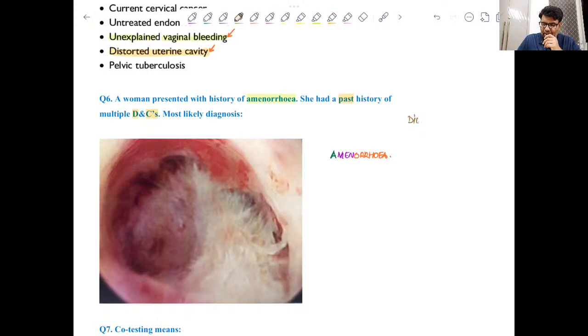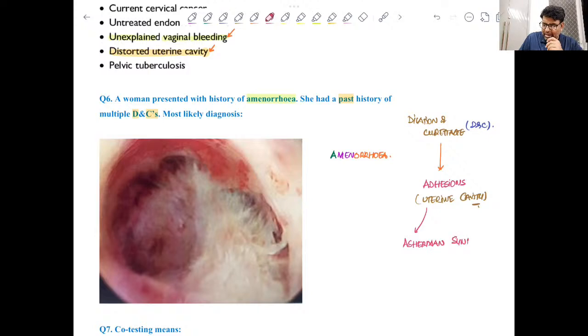So dilatation and curettage, that is D and C, right? One of the complications which can come out of this is intrauterine adhesions, right? So within the uterine cavity, there are adhesions, and this condition is known as Asherman's syndrome.